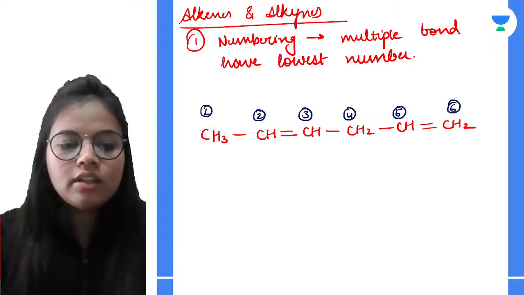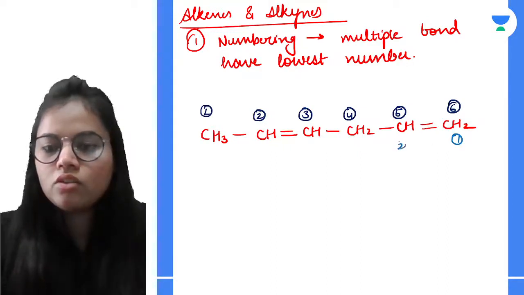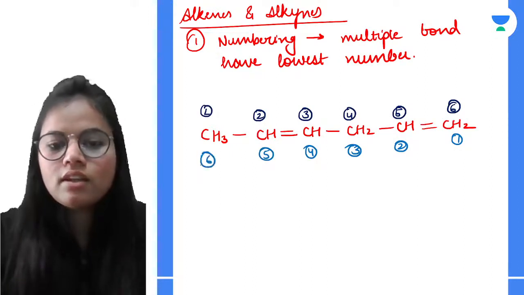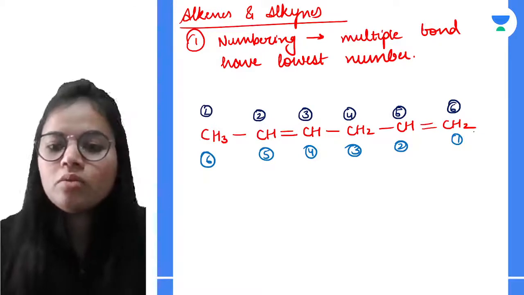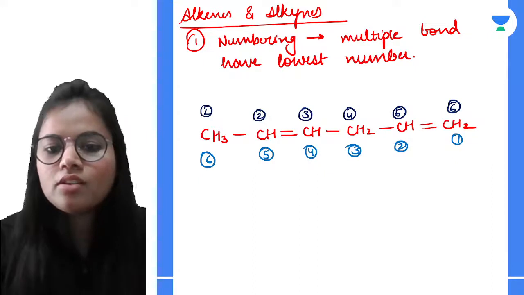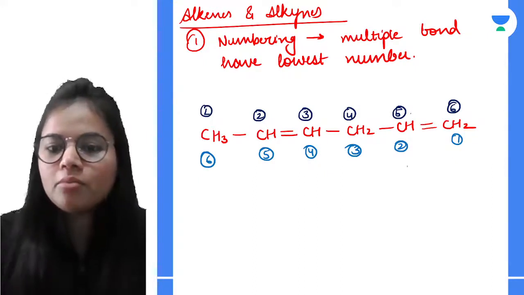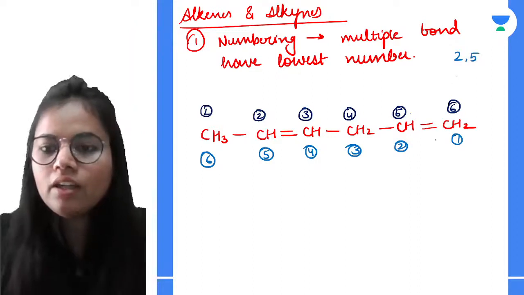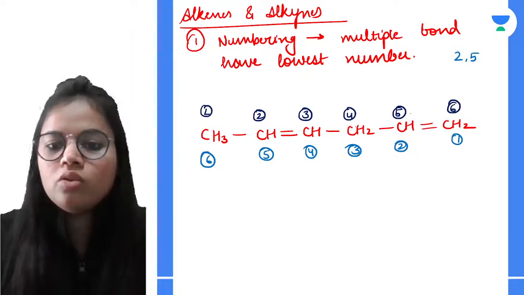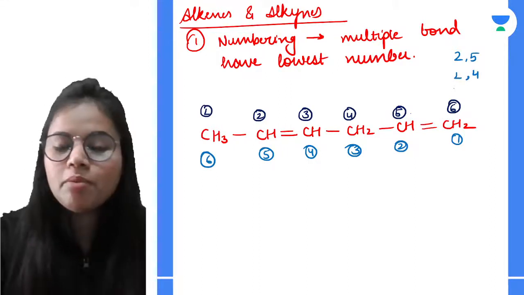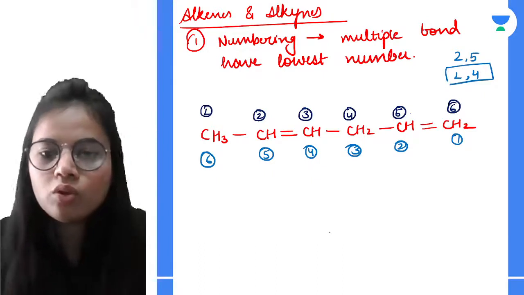And the other numbering can be from the other end: 1, 2, 3, 4, 5 and 6. Now see, which groups are getting the lowest number? If I go with this part, then the double bonds are on the second and fifth carbon atoms. Or I will get first and fourth. So obviously I will pick out the 1 and 4 one.